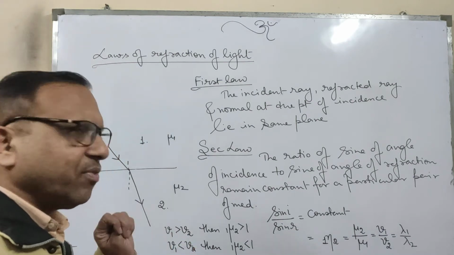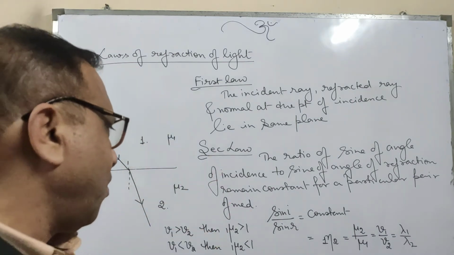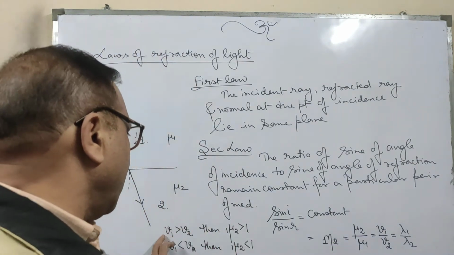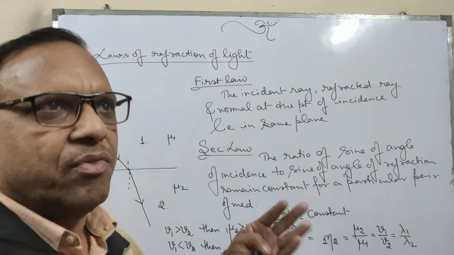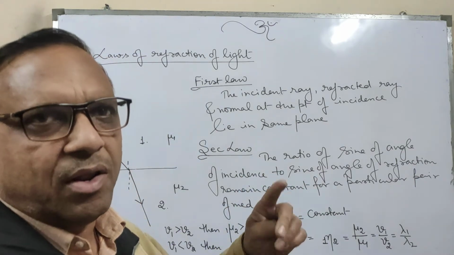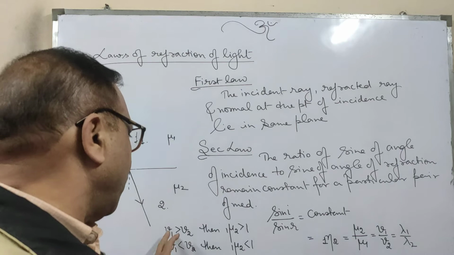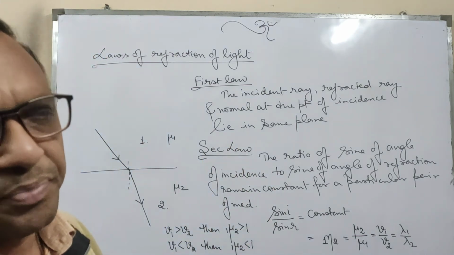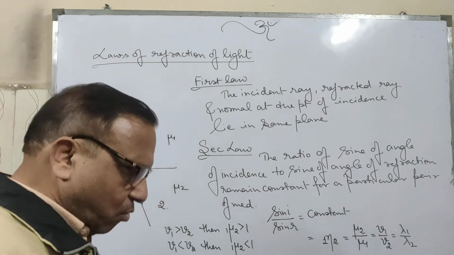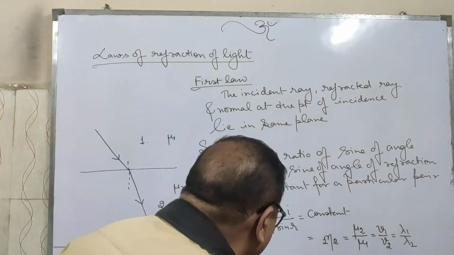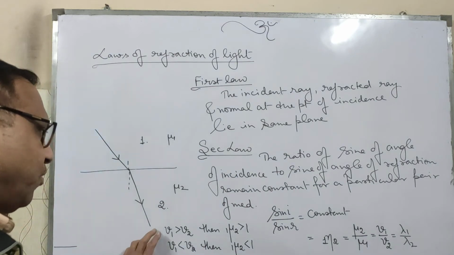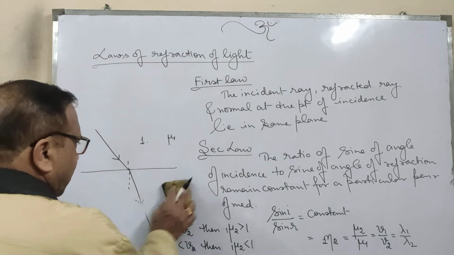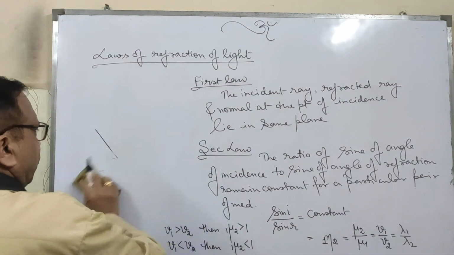If v1 is greater than v2, the second medium has a greater refractive index as compared to the first. That is how the speed of light correlates with refractive index. I think it is clear why refraction occurs.